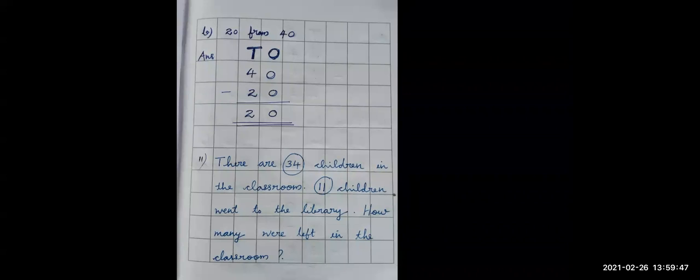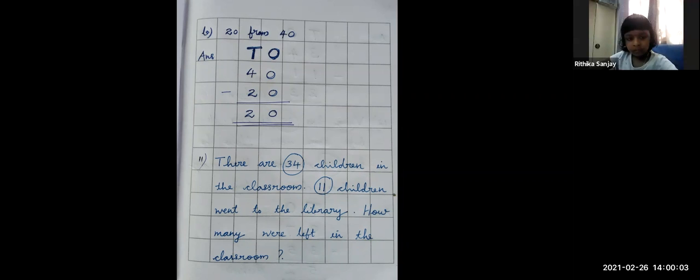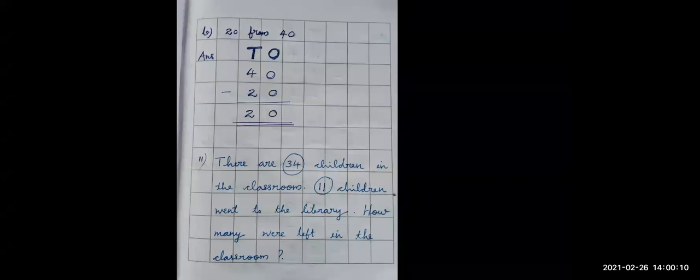Now we have the second page, and on the second page we have question number B. That means we have to subtract using vertical subtraction. The question is 20 from 40. What is the meaning of 20 from 40? 20 from 40 means 40 minus 20. Very good.